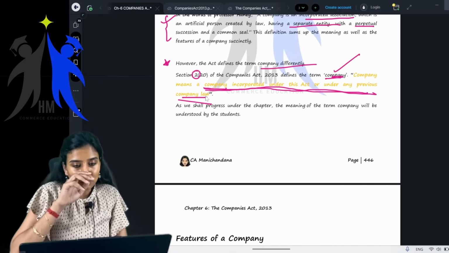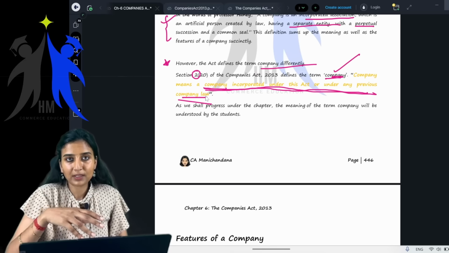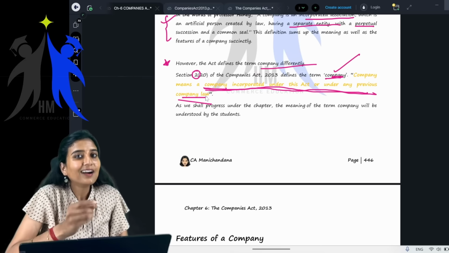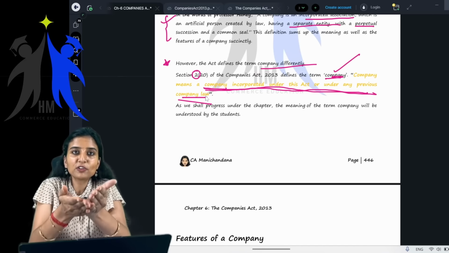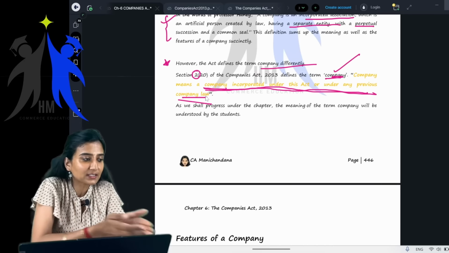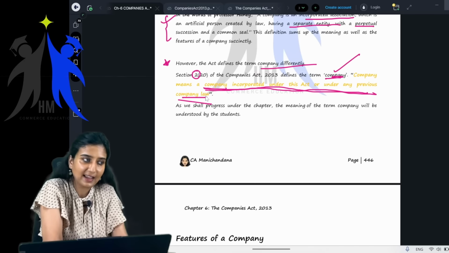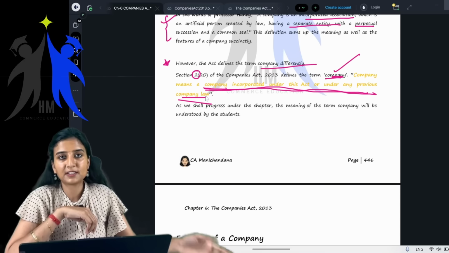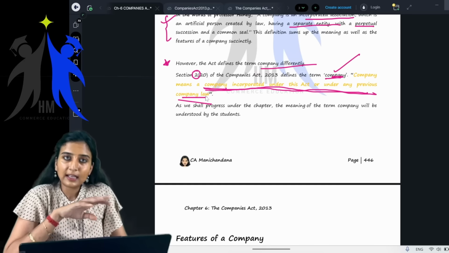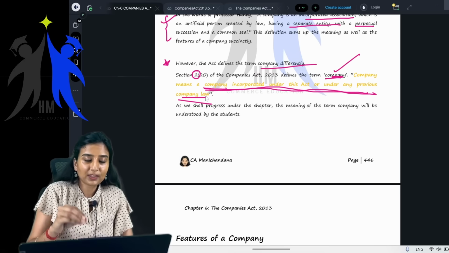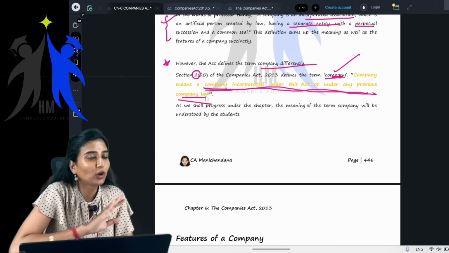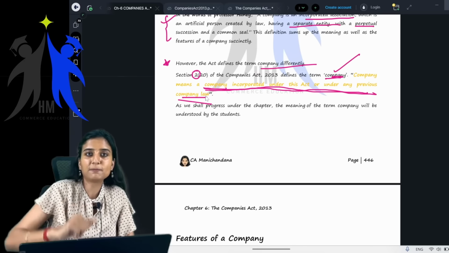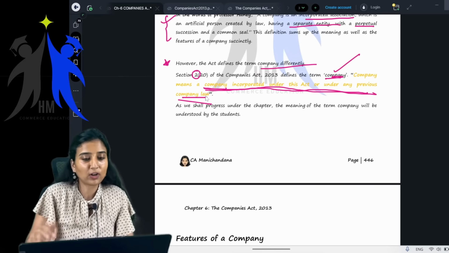So people are not aware that if you have to call yourself a company, you have to be first incorporated under this particular Act or some other previous company law, that is 1956. So a partnership firm cannot be a company because it is regulated under the Indian Partnership Act, not under the Companies Act.